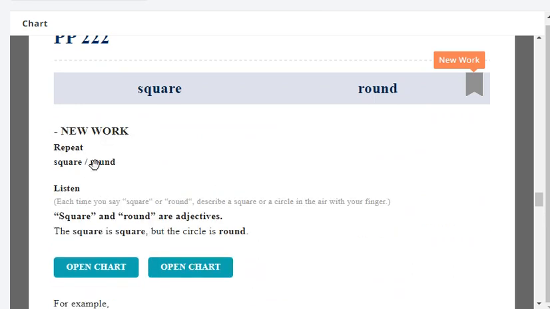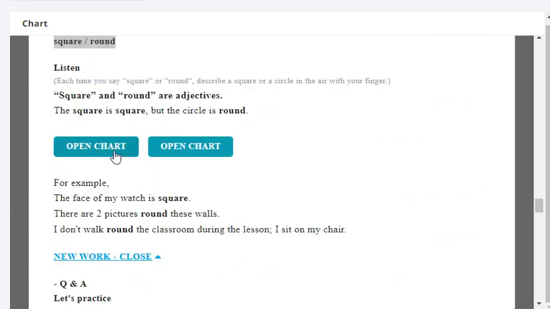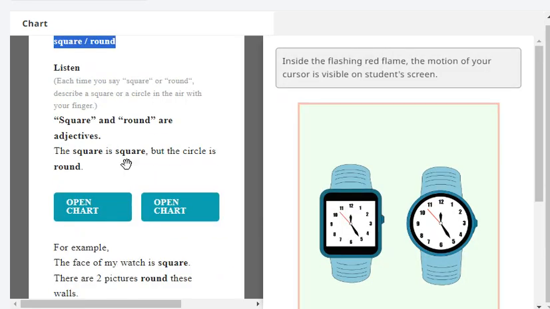Repeat: square. Square. Round. Round. Very good. Okay, listen. Square and round are adjectives. If we describe the shape, a square is square, and a circle is round.